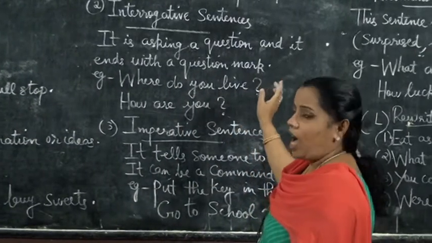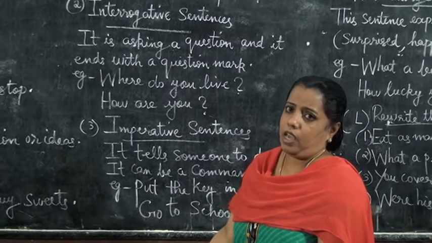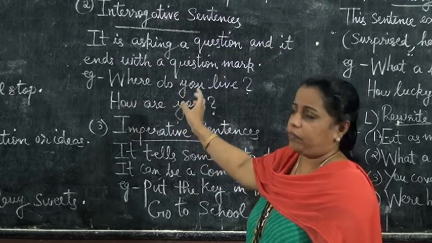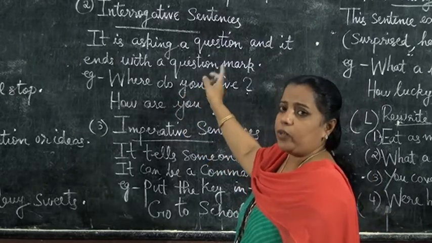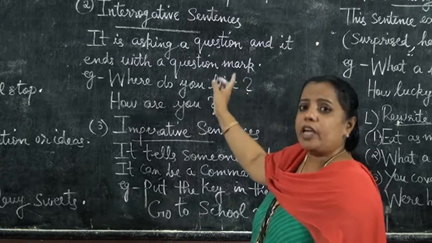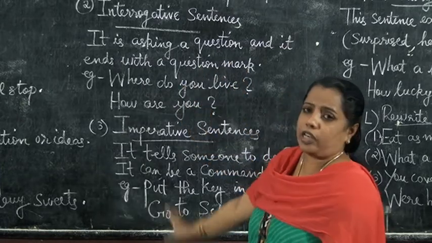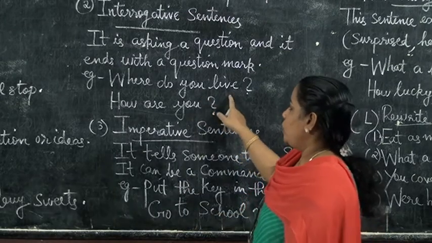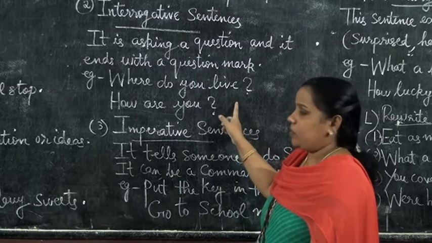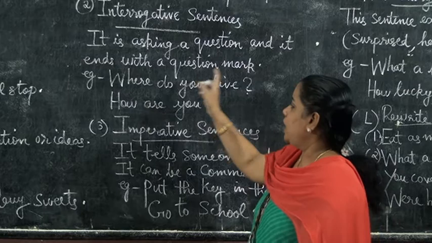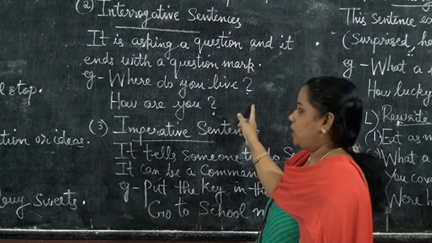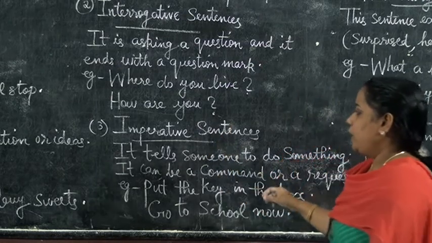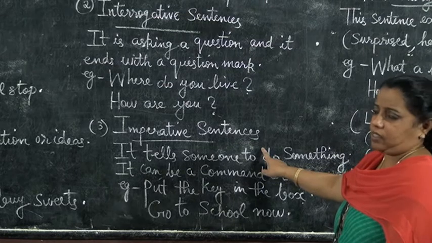Now next, interrogative sentence. It is asking a question. It also ends with a question mark. For this sentence, you have to end the sentence with a question mark. That is called interrogative sentences. Asking questions. Where do you live? First you have to use a capital letter. At the end you have to put a question mark. How are you? Understood?